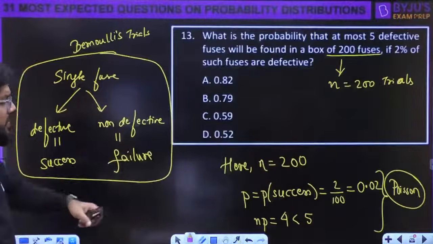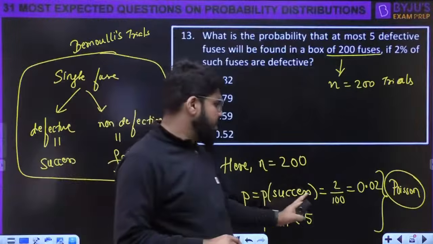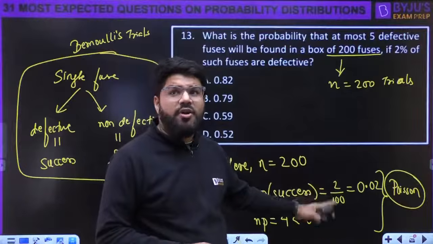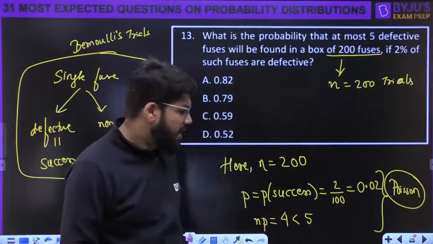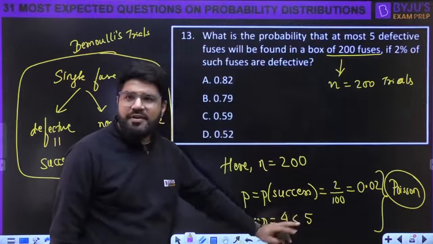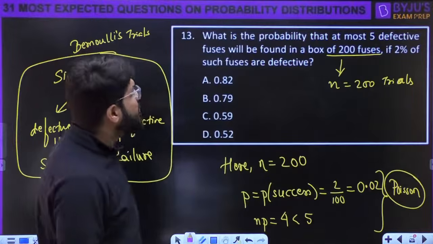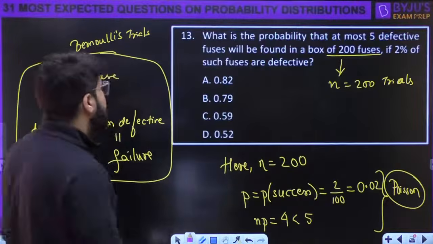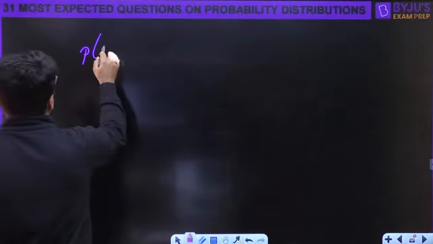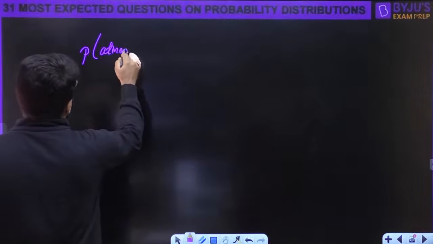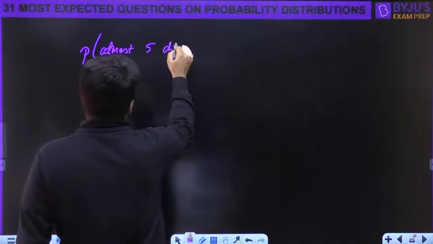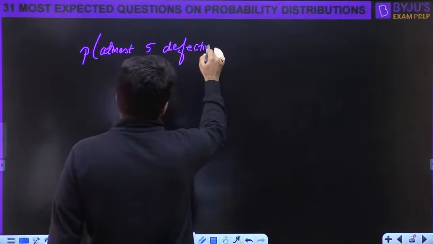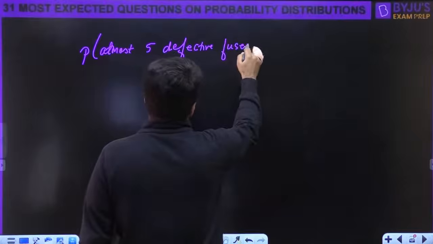Let's come back to the previous question. Here I am able to see the probability of success is of the order of 1/100, very small, and np is less than 5. So I can apply the Poisson. Now I want the probability of at most 5 defective fuses, maximum 5.